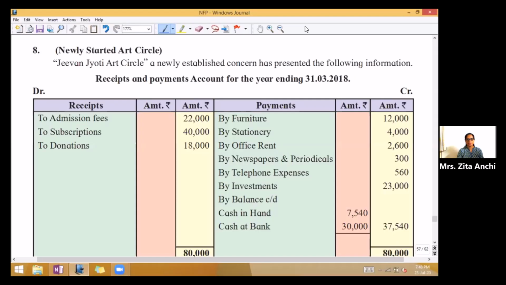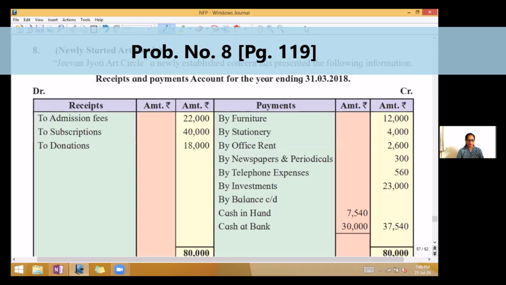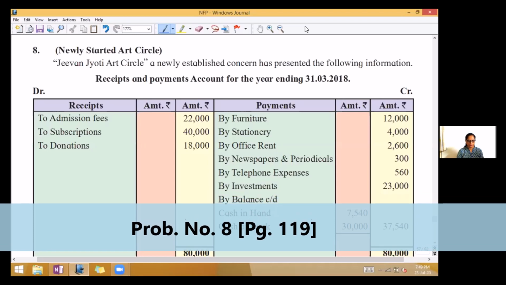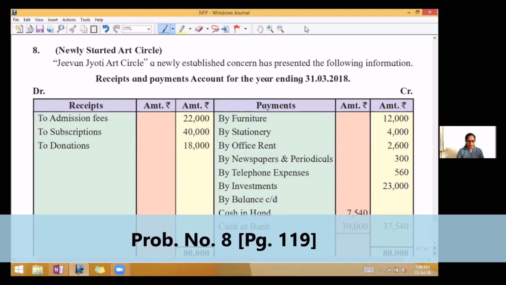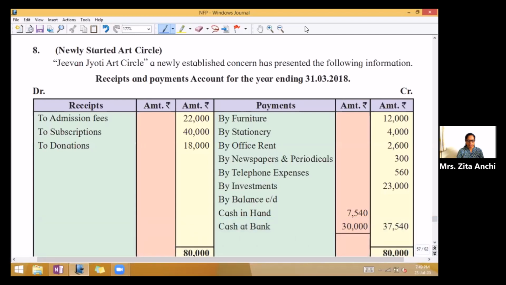Hello students, today we will be taking two problems of not-for-profit concern. The first one is on page 119, problem number 8. Jeevan Jyoti Art Circle, a newly established concern, has presented the following information. Receipts and payments account for the year ending 31st March 2018.